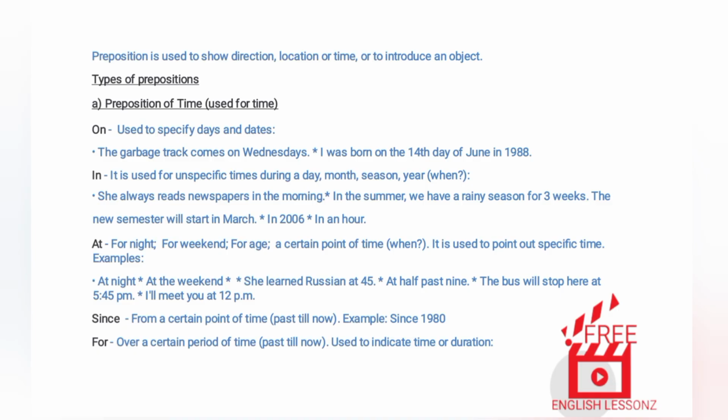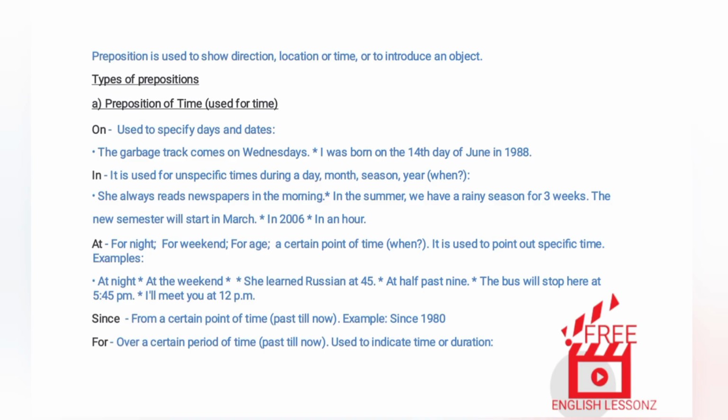Types of prepositions. A. Prepositions of time. On: used to specify days and dates. The garbage truck comes on Wednesdays. I was born on the 14th day of June in 1988. In: it is used for unspecific times during a day, month, season, or year. She always reads newspapers in the morning. In the summer, we have a rainy season for 3 weeks. The new semester will start in March. In 2006. In an hour.